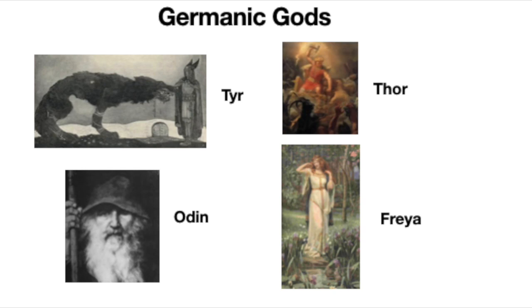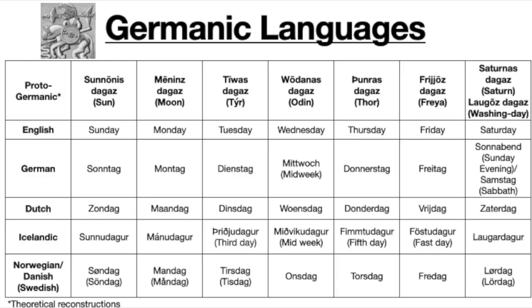And then in the Germanic languages, I have two derivatives for Saturday. I have Saturn's Day, and I also have one that has to come from washing, which I believe there was probably some kind of religious or cultural tradition to wash once a week, and they chose this day to do their washing. So if you're a native speaker of English, you can see that the words Sunday, Monday, Tuesday, Wednesday, Thursday, Friday, Saturday, that we have Sunday, day of the sun, Moon Day, day of Tyr, day of Odin, day of Thor, day of Freya, and Saturn's Day, right?